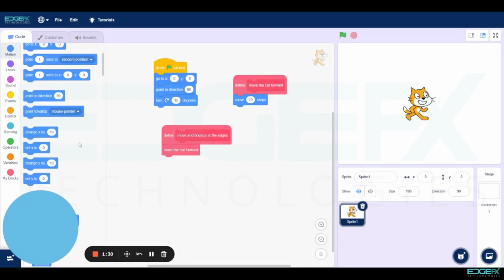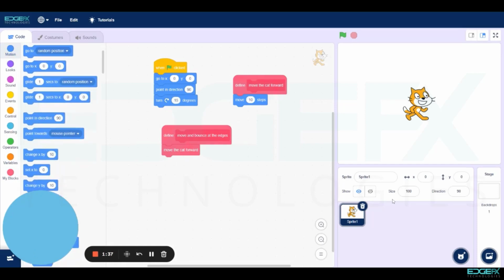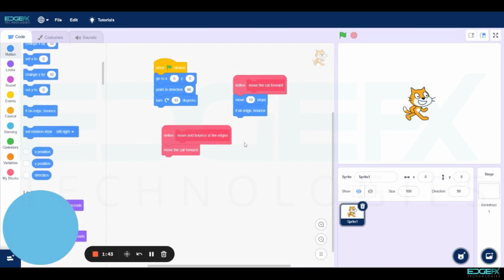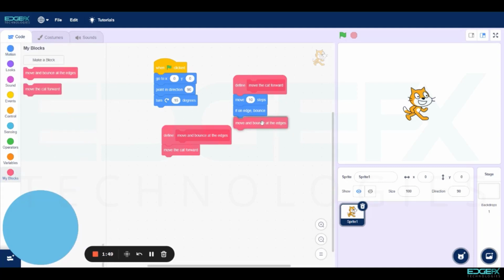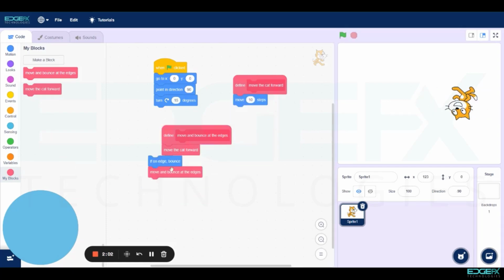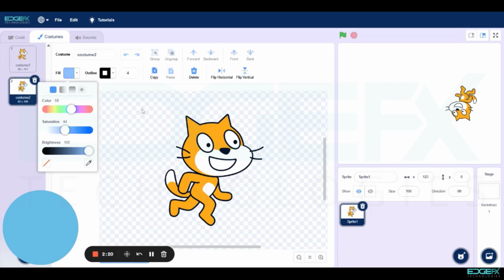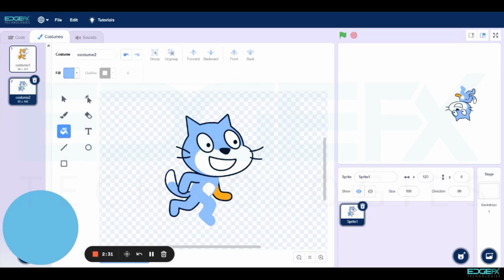Go to Motion. Select and drag if on edge, bounce. Again select and drag the Move and Bounce at the edges block. Now go to Costume, click on Costume to adjust some settings as shown.